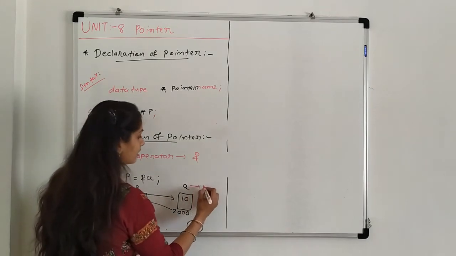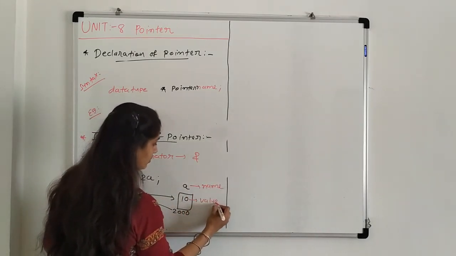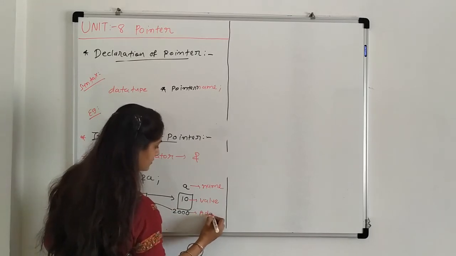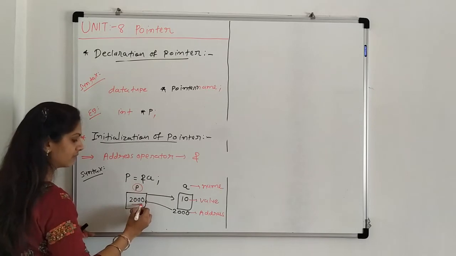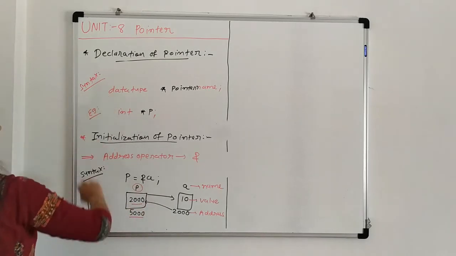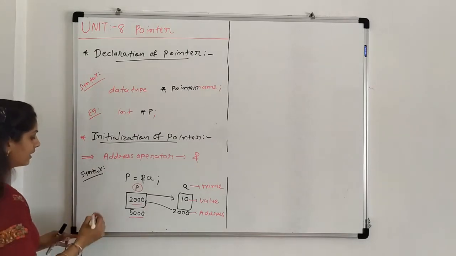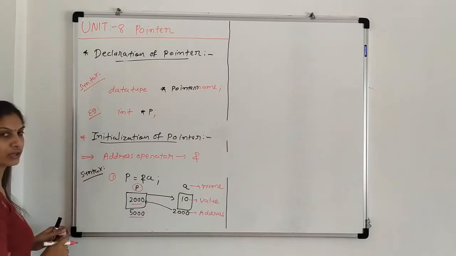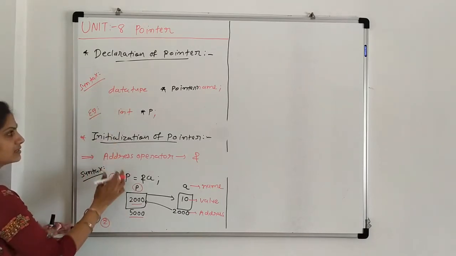So a is nothing but the name. Here this is the value and this is the address. Same, p is a name, this is the value and this is the address. Clear? Now these two steps can be combined into a single one. How? The second way is, this is the first method for initialization. Second is combined declaration and initialization.